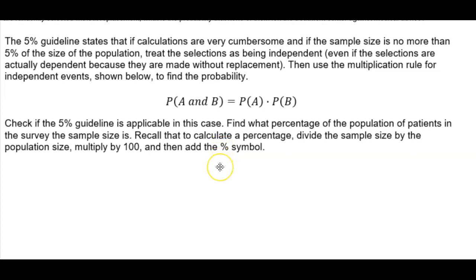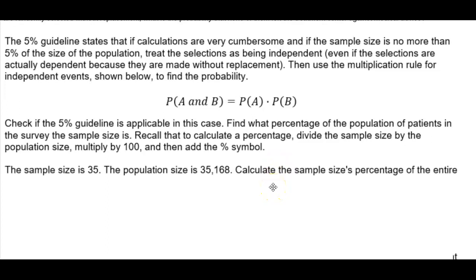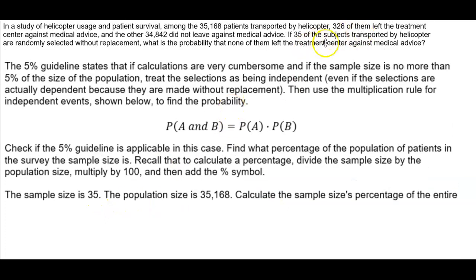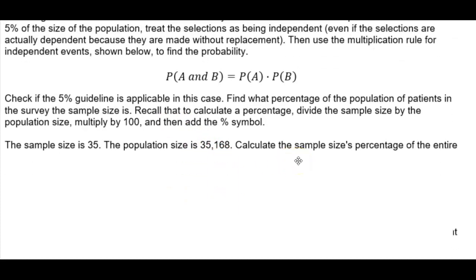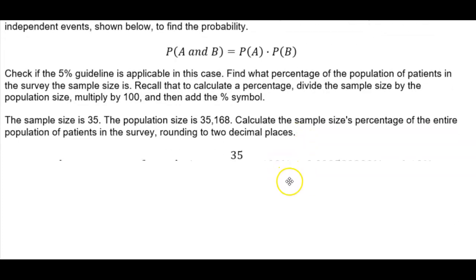Now, we want to check first if the 5% guideline is applicable in this case. We want to find what percentage of the population of patients in the survey the sample size is. So recall that to calculate a percentage, divide the sample size by the population size, multiply it by 100, and then add the percent symbol. Okay, so we know that the sample size is 35 in our problem, and we know that the population size is 35,168. We want to calculate the sample size as a percentage of the entire population of patients in the survey, and then round it to 2 decimal places.